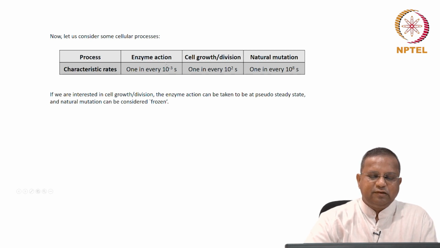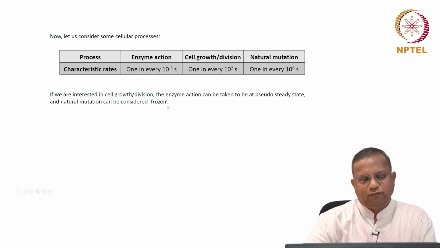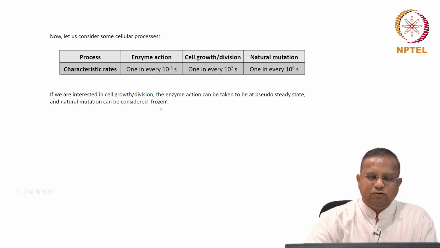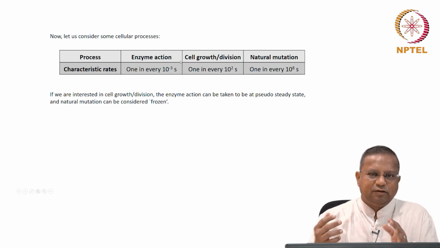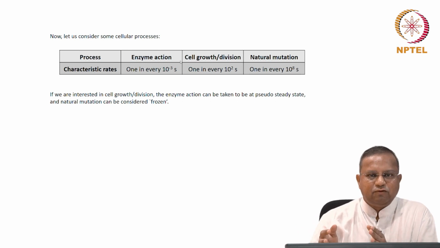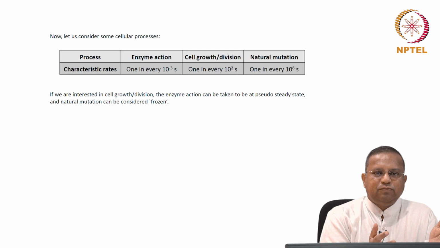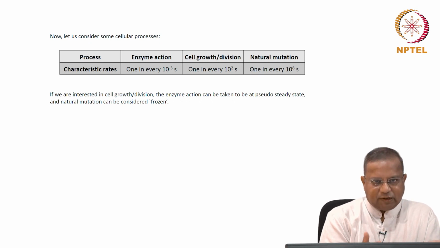If we are interested in this, the enzyme action can be taken to be at pseudo steady state, and the natural mutation can be considered frozen. In fact, do not even worry too much about frozen. We will mostly deal with faster and slower 2 processes, and if the interest is in the slower process, we will take the faster process to be at pseudo steady state.